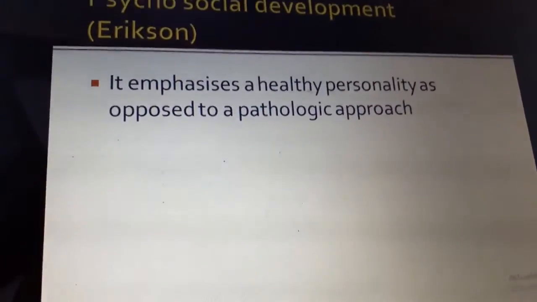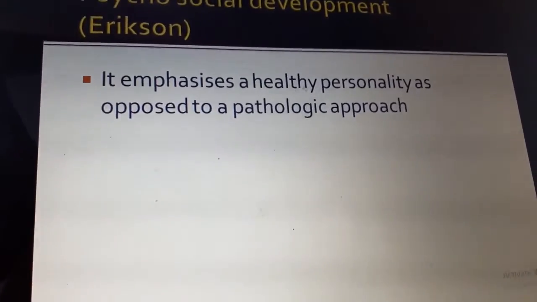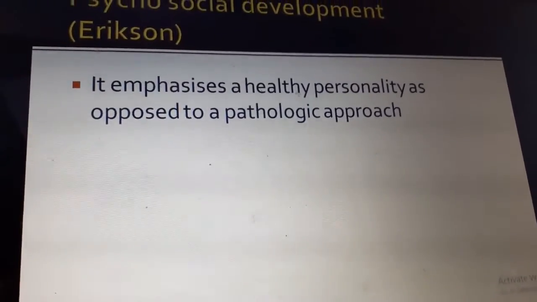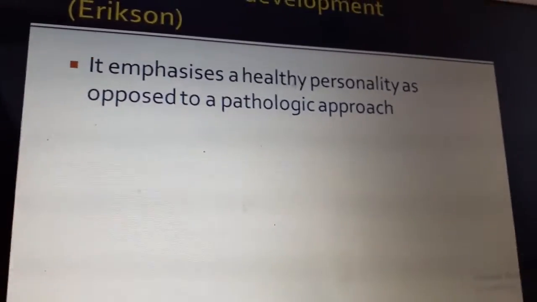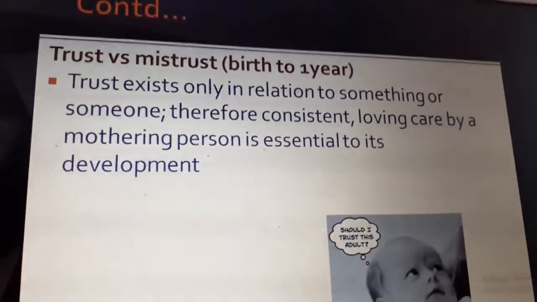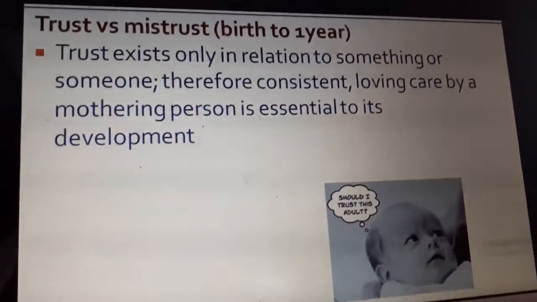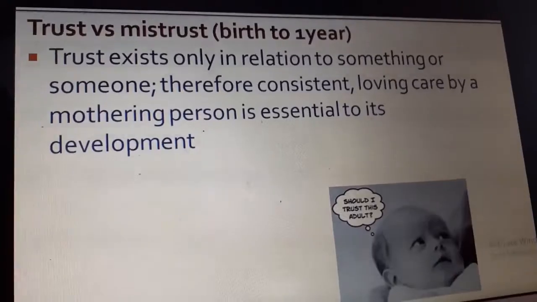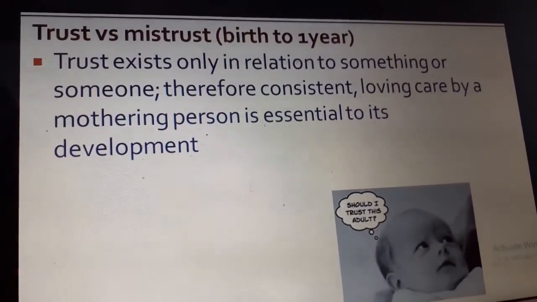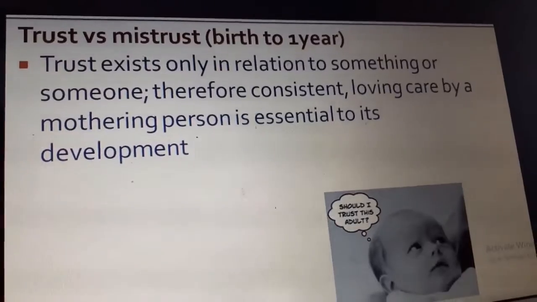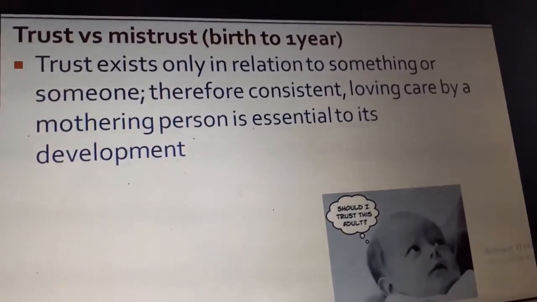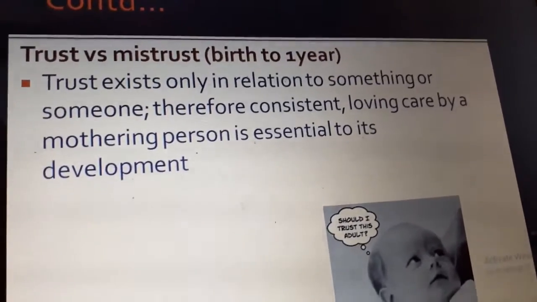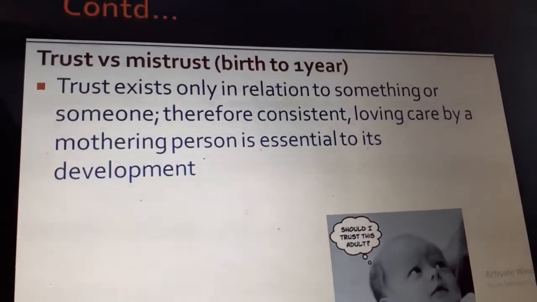The next theory is the psychosocial development, which was formulated by Erik Erikson. He emphasizes a healthy personality, and he says at every stage there is a need or a core problem. If this is not met, then they can have personality problems, problems lasting throughout life. So the first one, during infancy, the main core problem is trust versus mistrust. This is found from birth to 1 year, as I said, infancy.